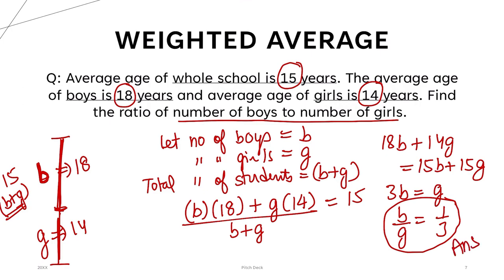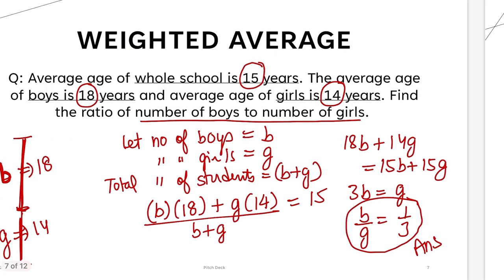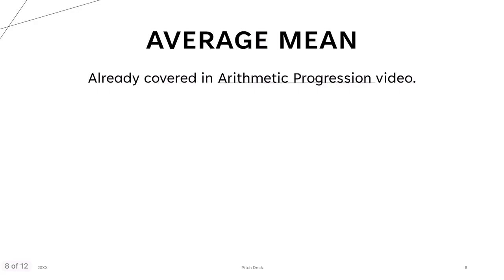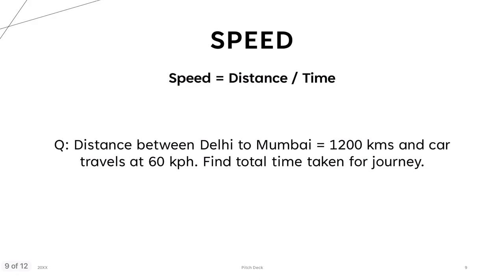The ratio of boys and girls in the school is 1:3. I hope this is clear how we solve for the ratio of the number of boys to the number of girls. Now, arithmetic mean we have already seen, in the arithmetic progression video. If you want to check, you can go back and check the arithmetic progression video where we did the arithmetic mean part, right? Moving on.